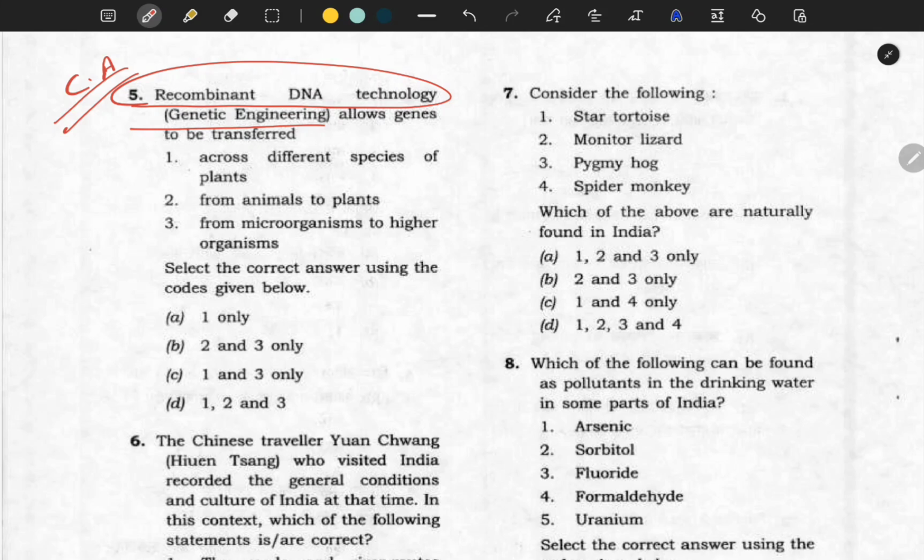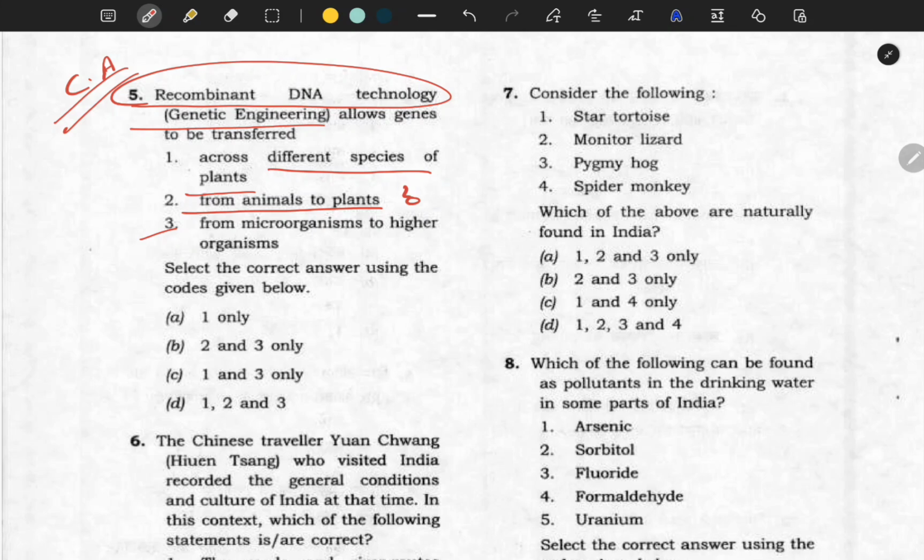So they are asking whether it allows genes to be transferred across different species of plants. Animal to plants, okay. It is quite doubtful also. From microorganisms to higher organisms. Now when application-based questions come, you need to think whether it is possible or not.